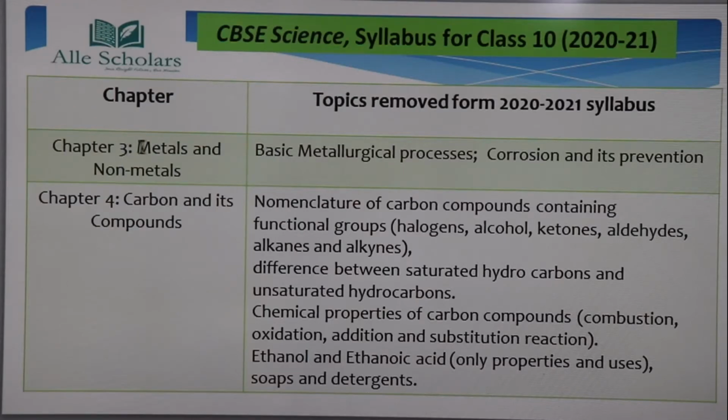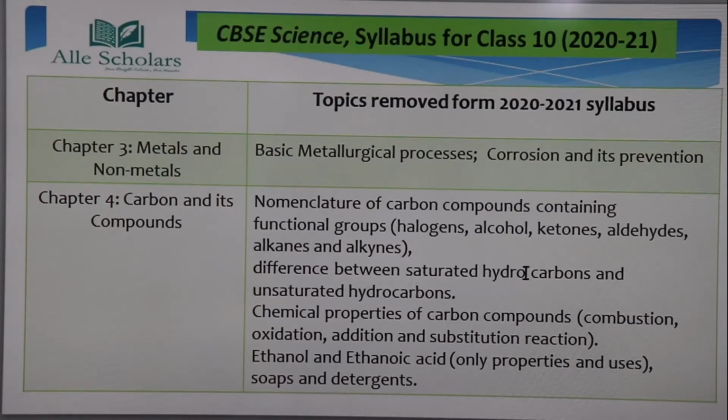From chapter 3, metals and non-metals, basic metallurgical process, corrosion and prevention have been removed. Just note it down. From chapter 4, carbon and its compounds, most of the topics have been removed. The whole nomenclature has been removed: nomenclature of carbon compounds containing functional group, halogens, alcohol, ketones, aldehydes, alkenes and alkynes.